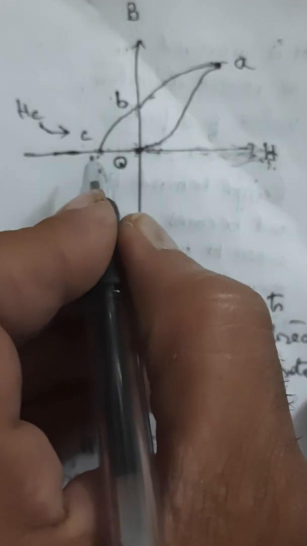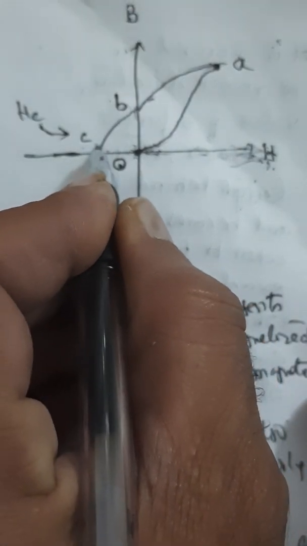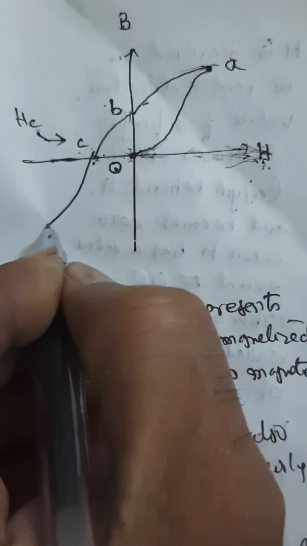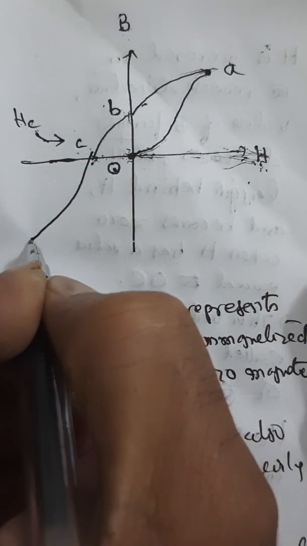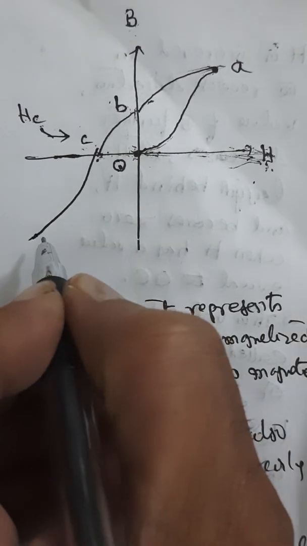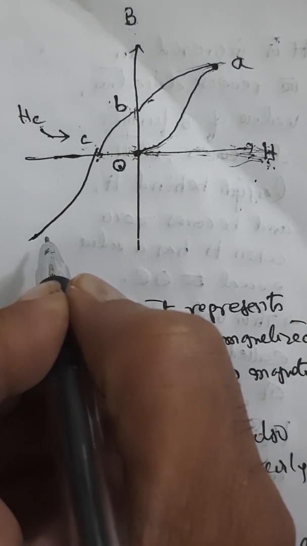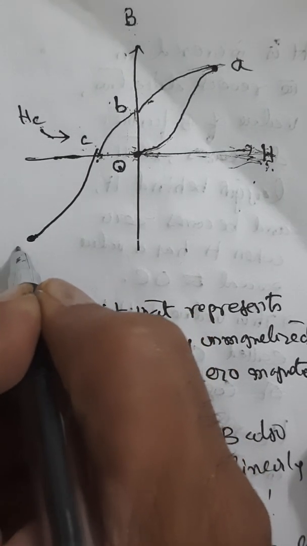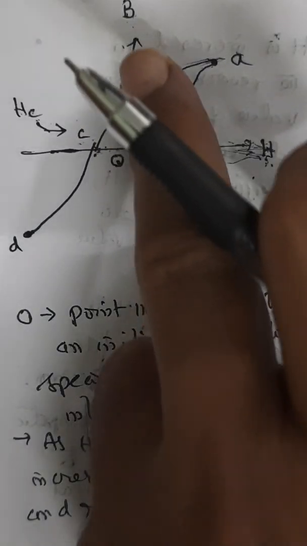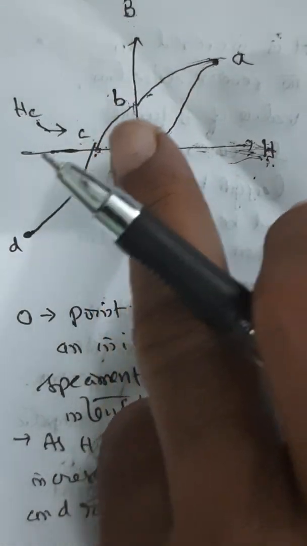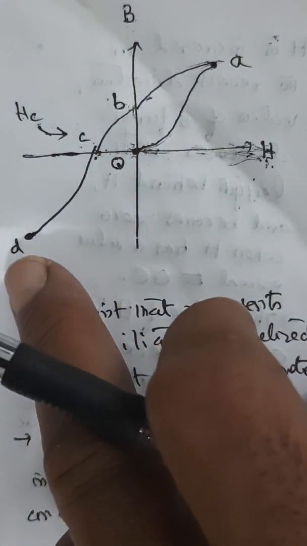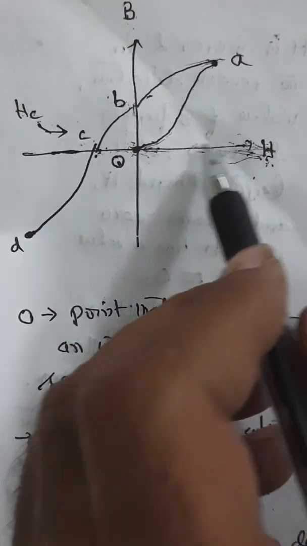Now if we increase H value beyond OC, the specimen is increasingly magnetized in the opposite direction, and a point, let us say, maximum reached D. So this is increasing H value beyond OC, and the specimen is increasingly magnetized in the opposite direction and reaches a point D. Now you take back the H